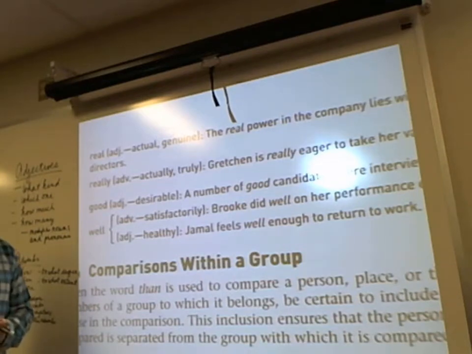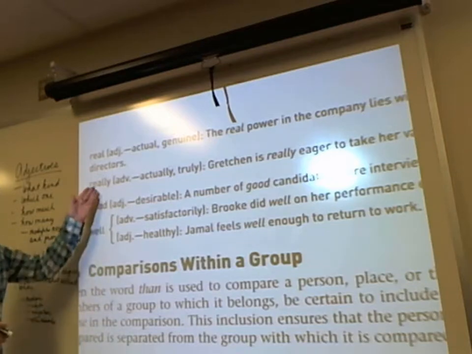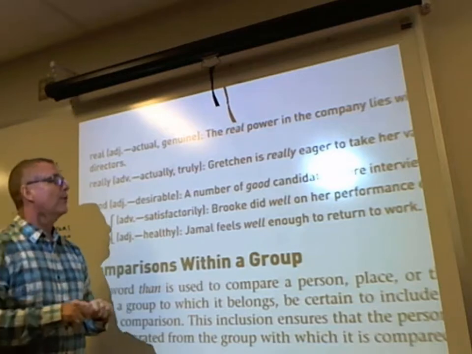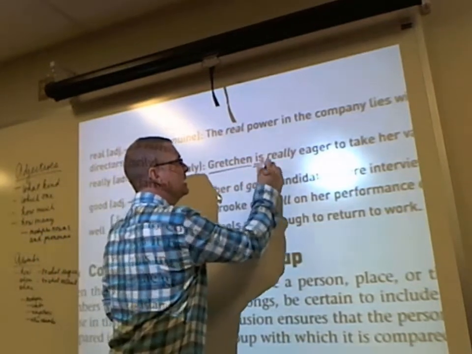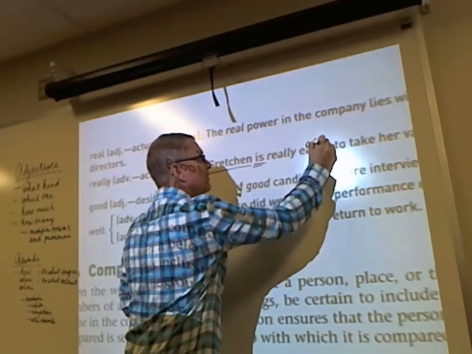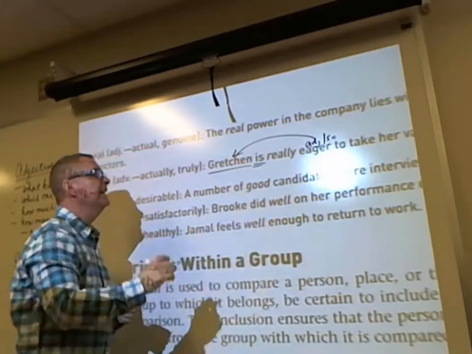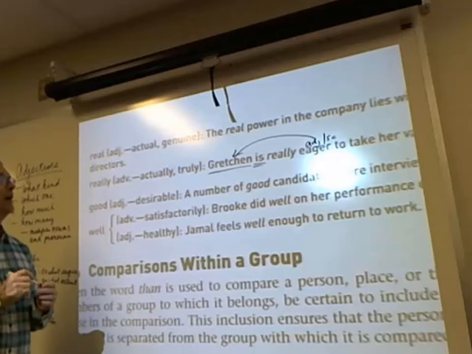Gretchen is eager. It's an adjective, also a complement that refers back to Gretchen, meaning Gretchen is ready to take her vacation. She's eager to do so. So it describes Gretchen's condition. She's eager. It follows a linking verb.